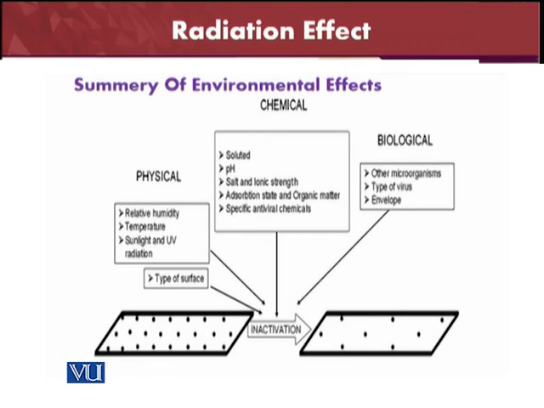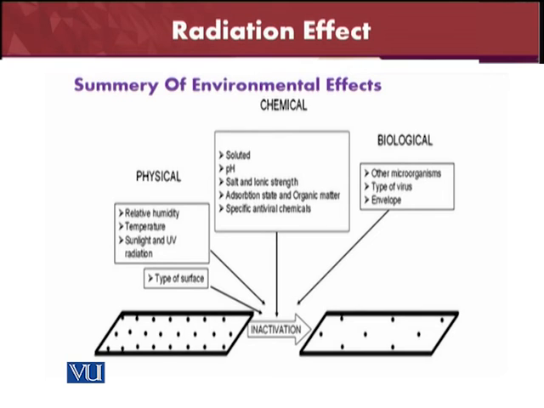Then the chemical factors, which are the solutions, the pH, salt and ionic strength, absorption states, the organic matter, and specific antiviral chemicals. There are also some antiviral drugs or antiviral chemicals, and of course, being antiviral, their effect will be more dangerous as compared to simple chemicals.